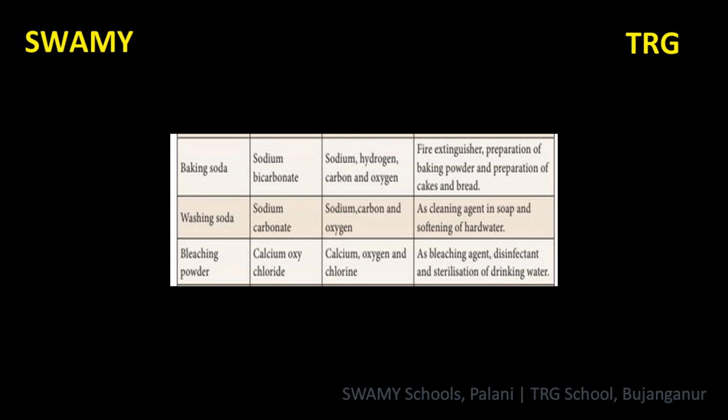Then washing soda, Na2CO3. Its chemical name is sodium carbonate. What are the constituents present in it? Sodium, carbon and oxygen. Washing soda is used as cleaning agent in soap.